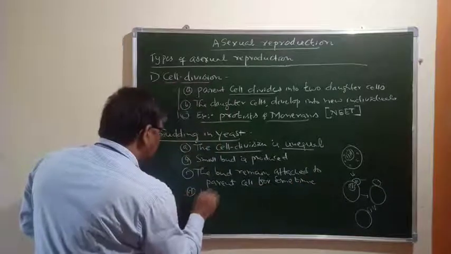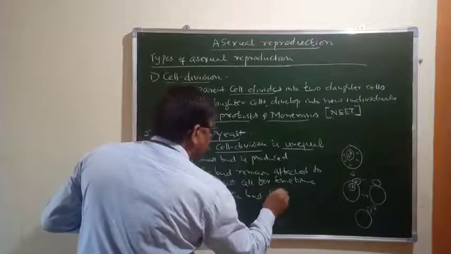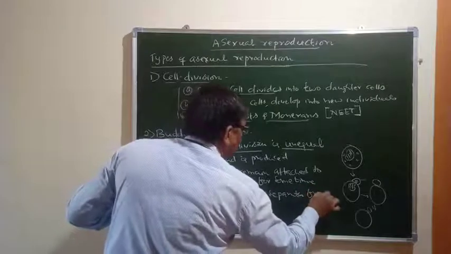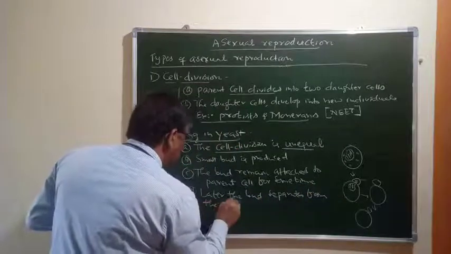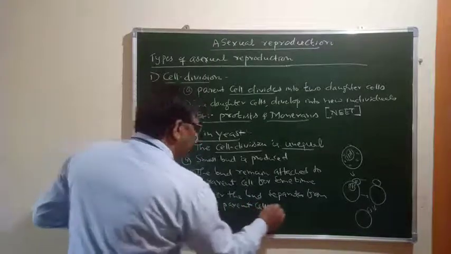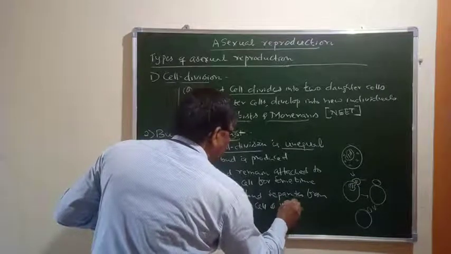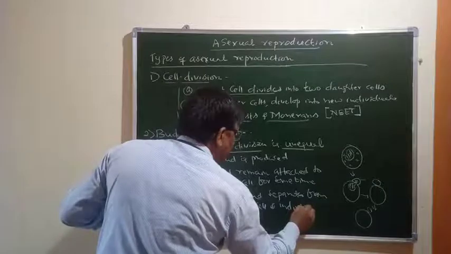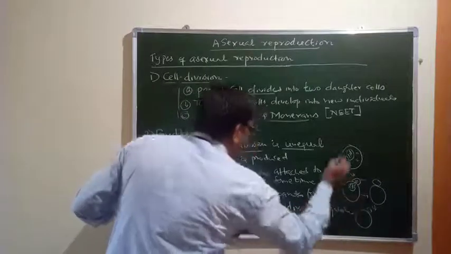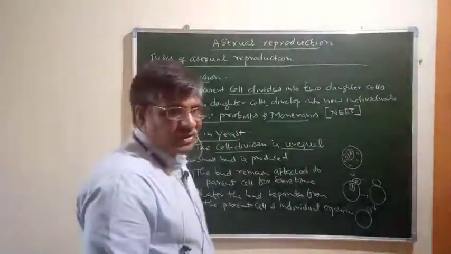Later the bud separates from the parent cell and becomes an individual organism. In this way asexual reproduction takes place, particularly in yeast.